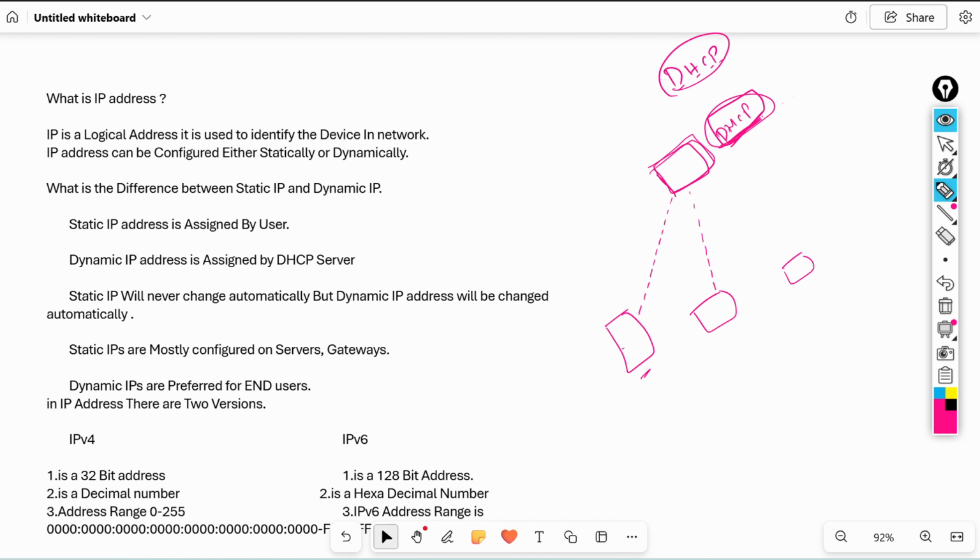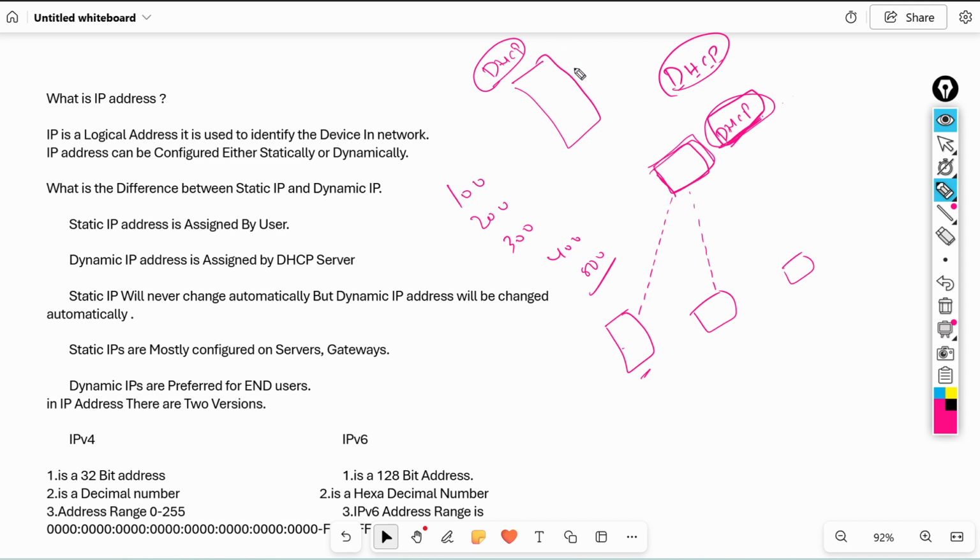Same way in organizations, in the enterprise network, in companies we can have more systems, like 100 systems, 200 systems, 300 systems, 400 systems, and 500 systems, right? But how to assign IP address for all these computers? We can't do it manually, right? So in a company, we have one DHCP server. This server is managed by the system administrator.